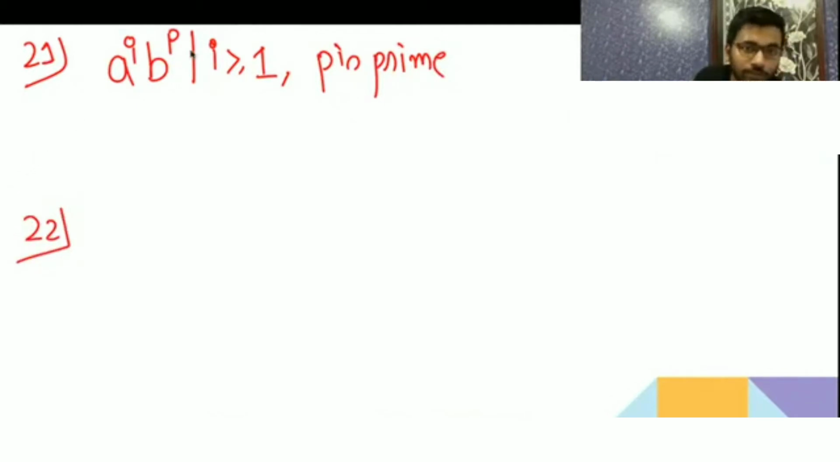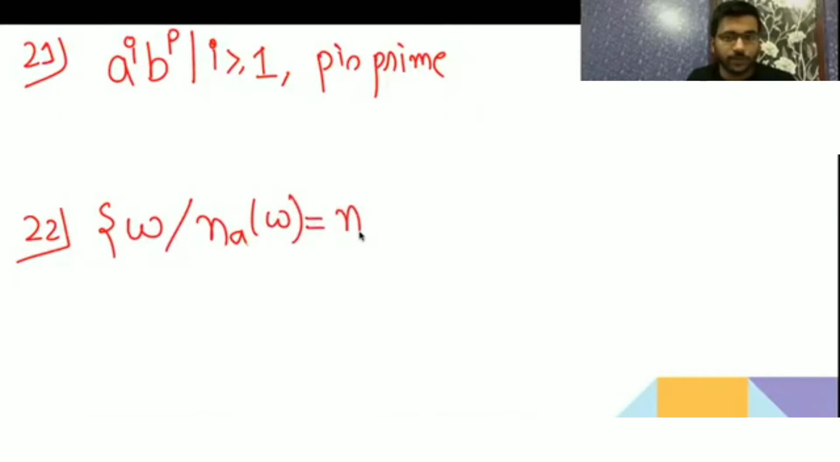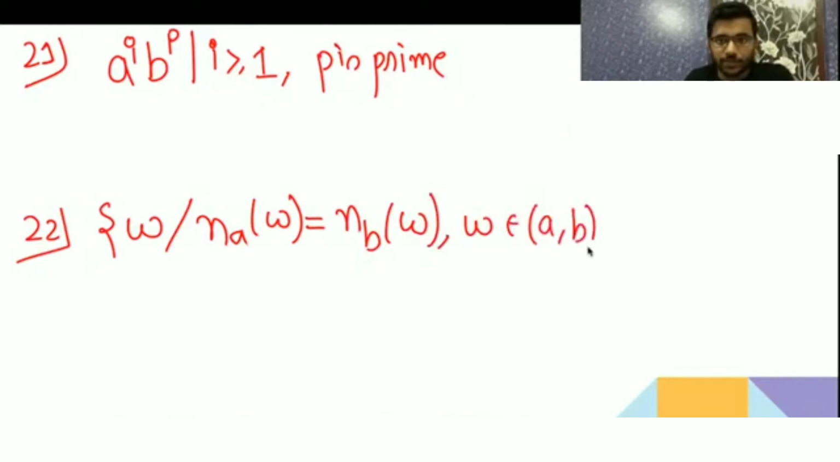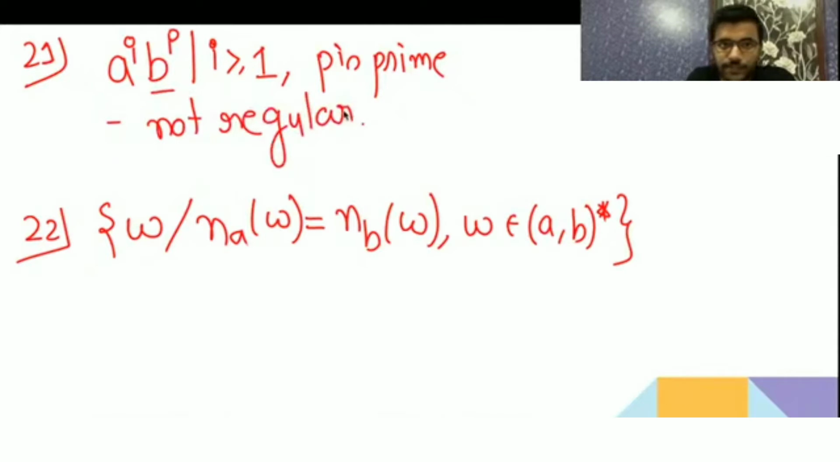A to the power i, b to the power p. Okay. 22: w, number of a in w equal to number of b, w belongs to the combination. Since p is prime, we will not be able to give a finite automaton.